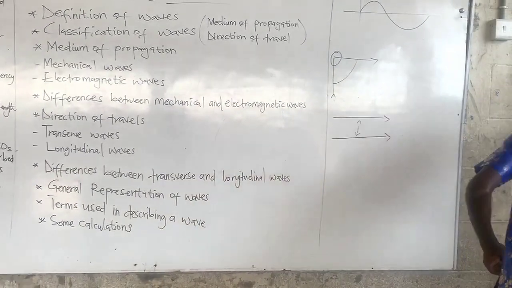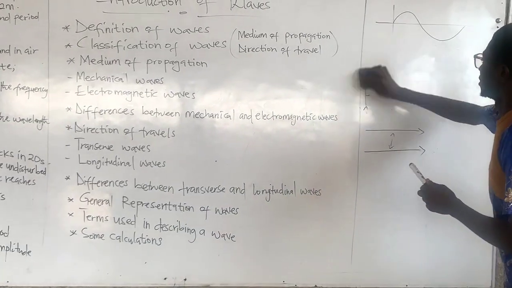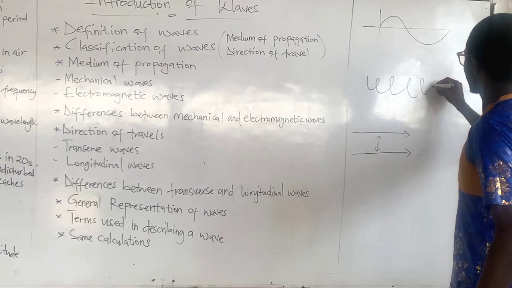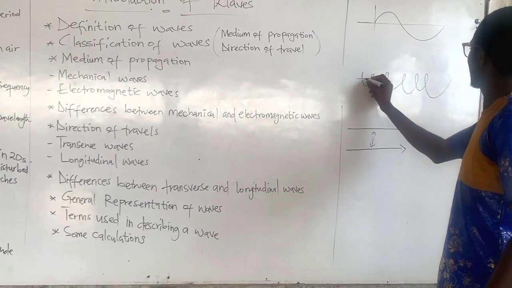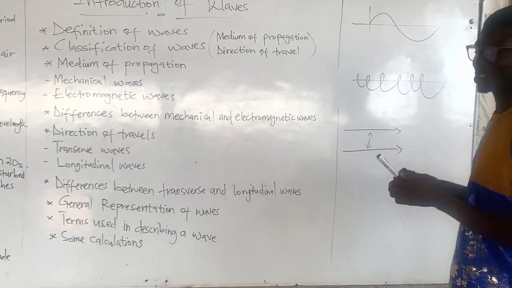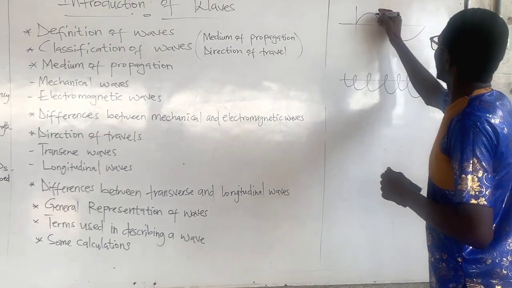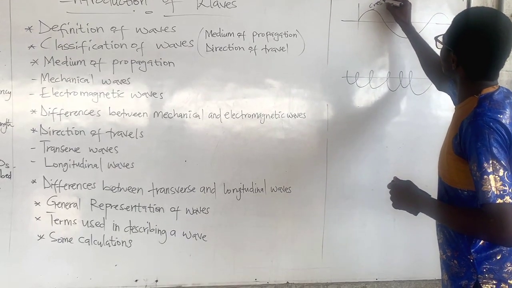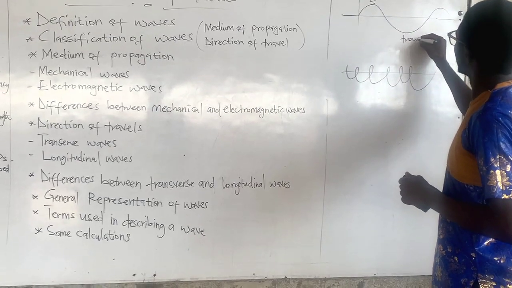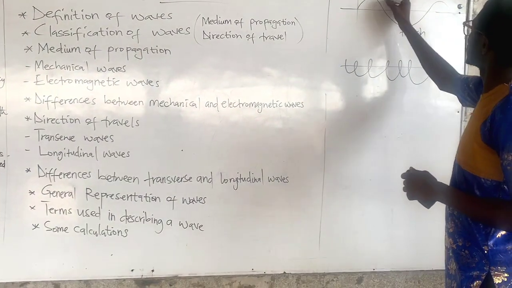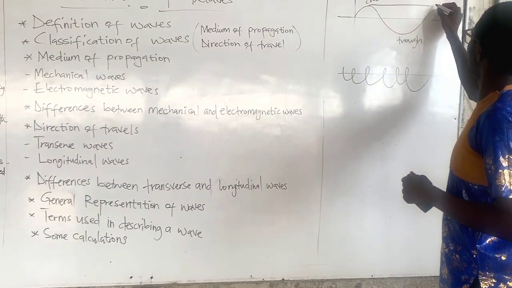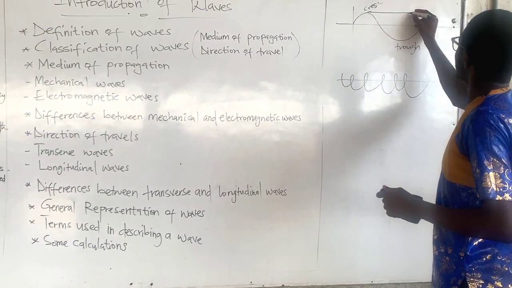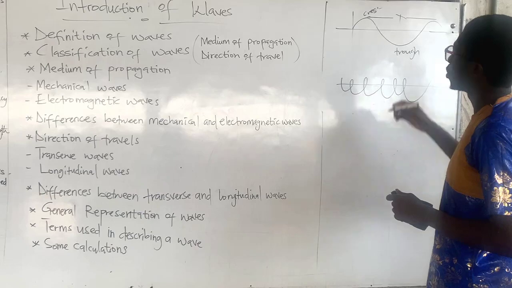And this is how electromagnetic waves look. Something like this, not drawn to scale actually. So here is what we call the crest. Then here we call the troughs. The distance between two successive crests